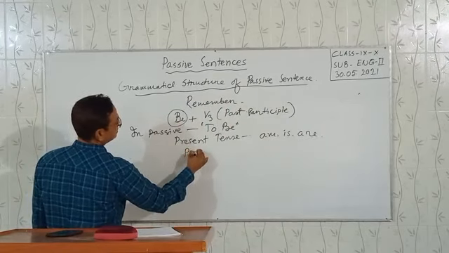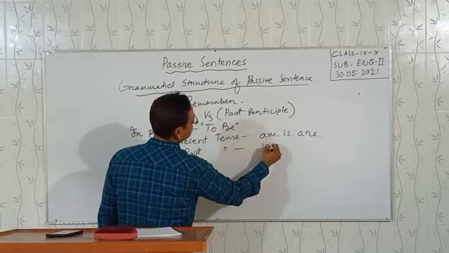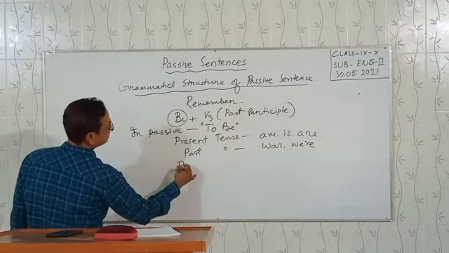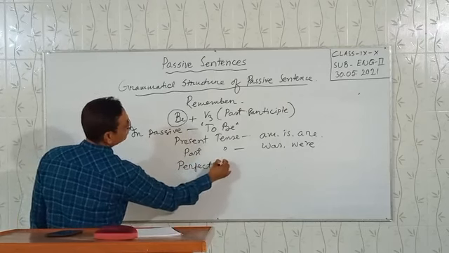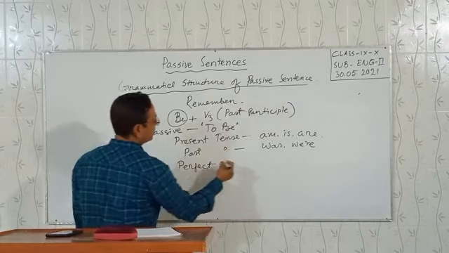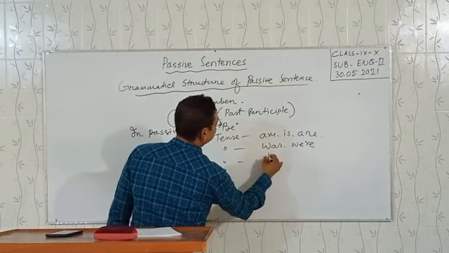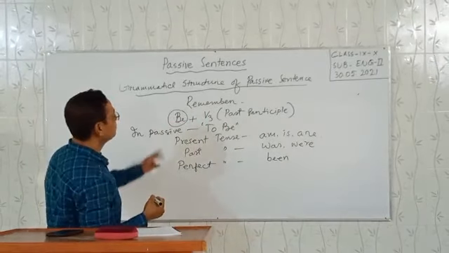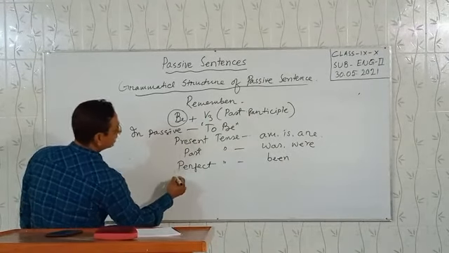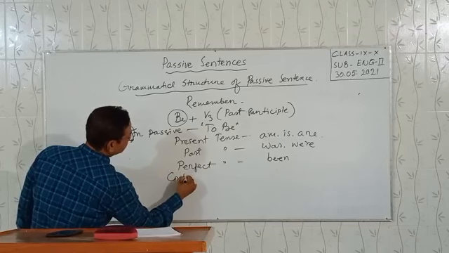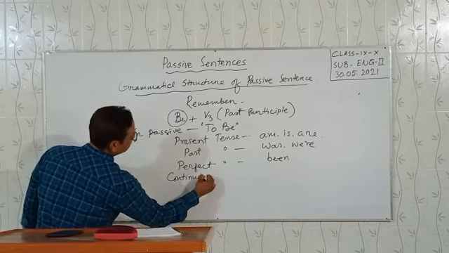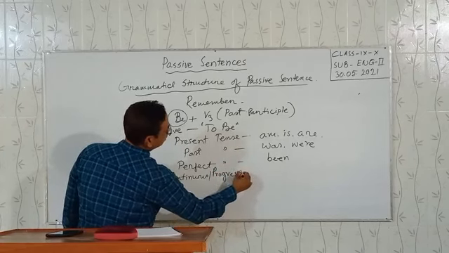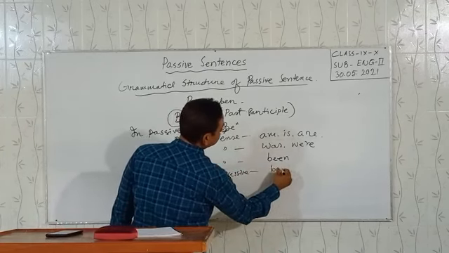Past tense: was, were. Perfect tense: it may be present perfect or past perfect, and been is used in passive voice. And continuous form, also named progressive: being is used.